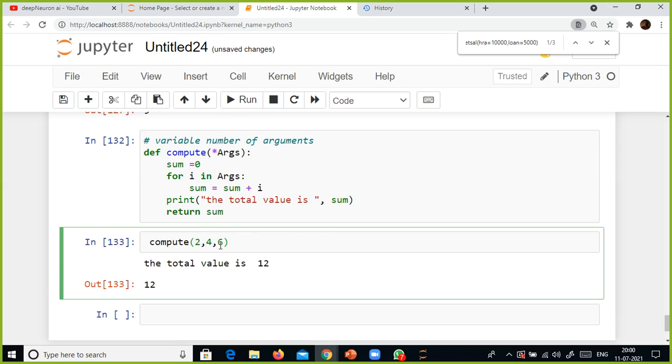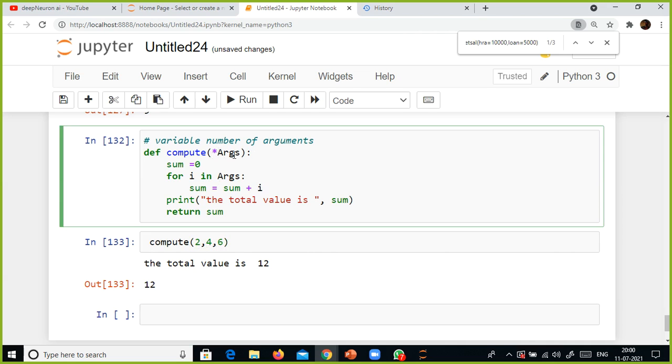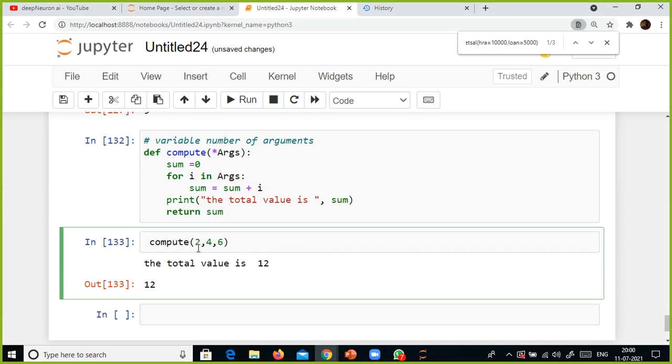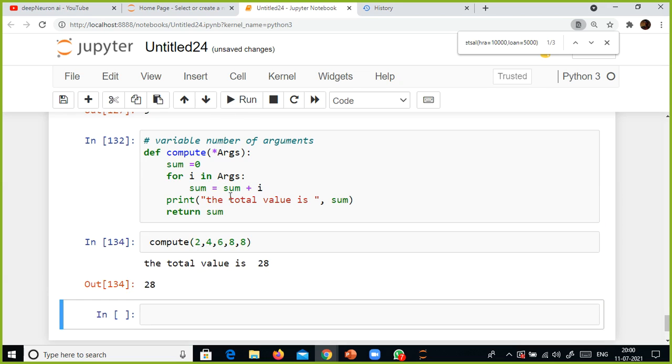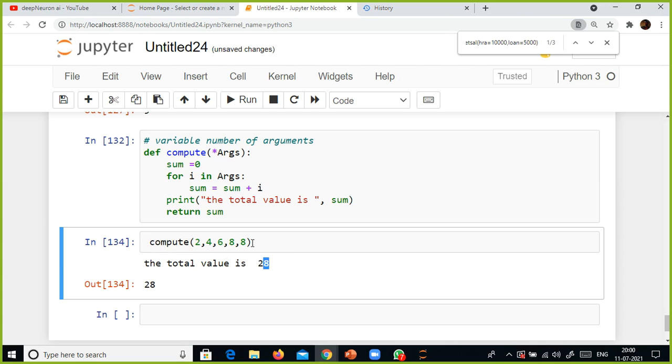So how many values did I pass? 3 values, right? 3 arguments, 3 parameters, original values. They call it actual parameters. This is the actual parameter, these are the positional parameters. So here 2 got passed. See, multiple arguments you can pass. You can pass n number of arguments like this. Look here. So 6 plus 4, 10. 10 plus 8, 18 plus 2, 20, 28. Correct. You can pass n number of arguments.